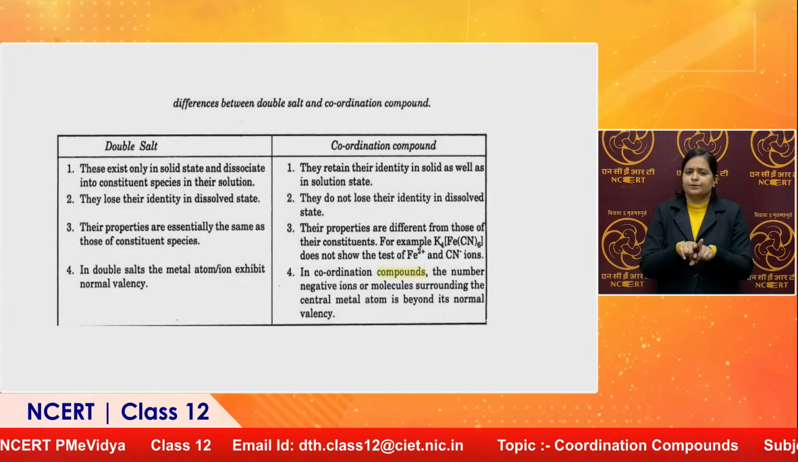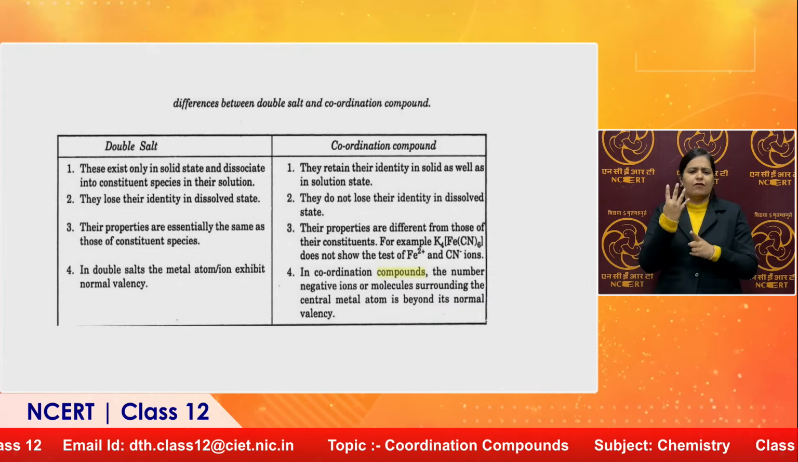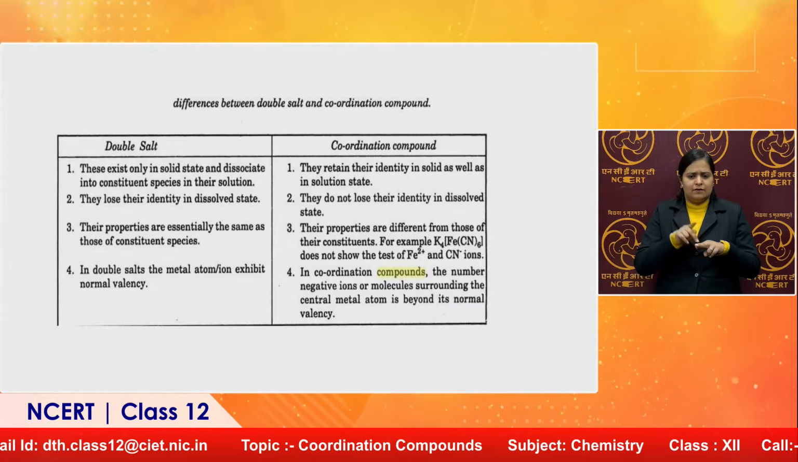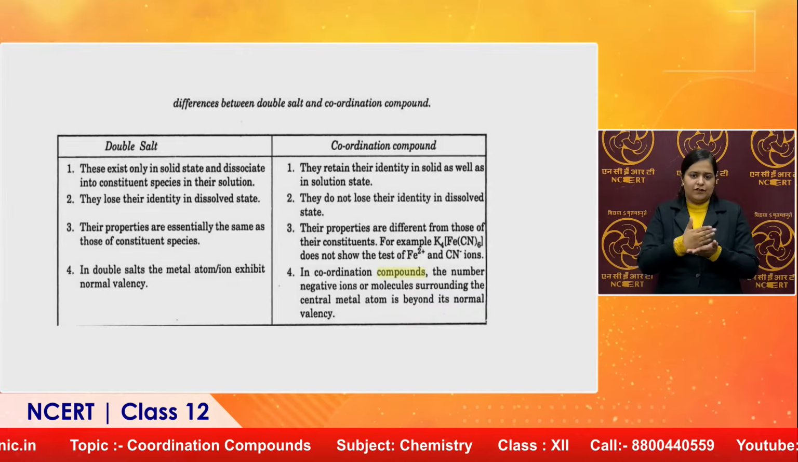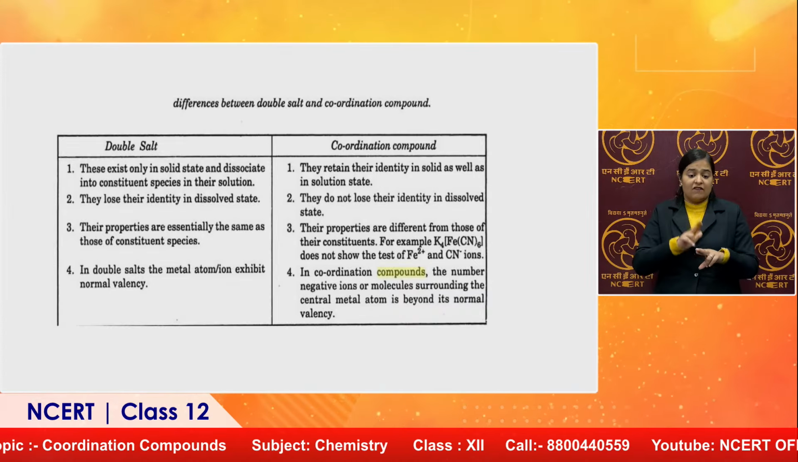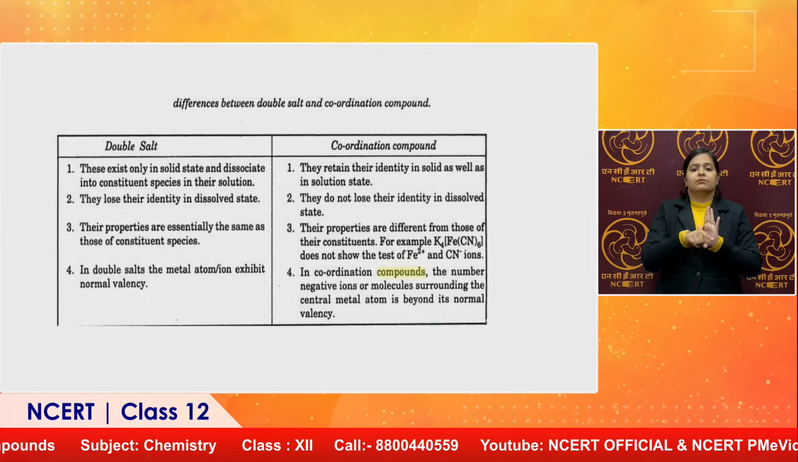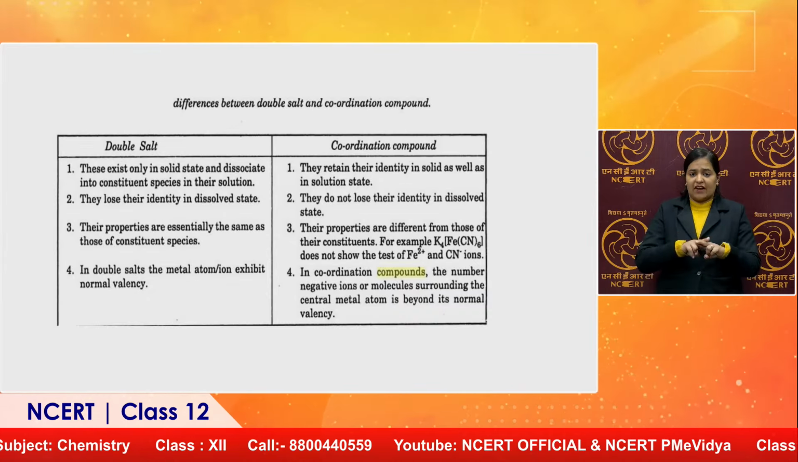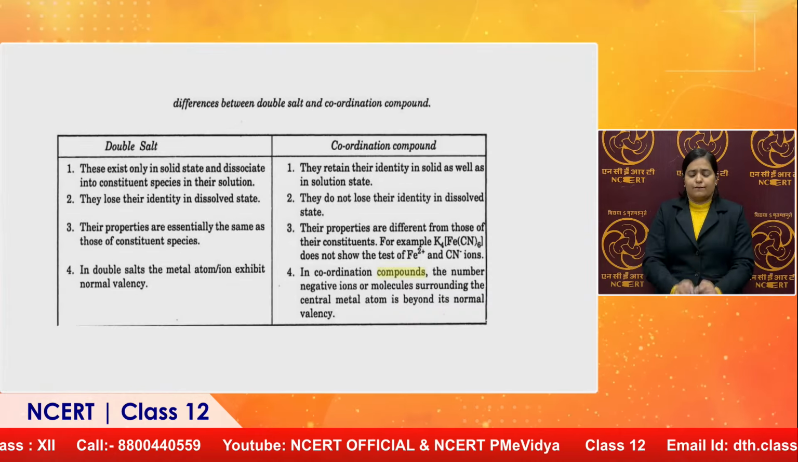Like in the case of K4[Fe(CN)6], when it goes into aqueous form, it dissociates, potassium becomes positive, and the one complex, [Fe(CN)6], becomes negative. So, the [Fe(CN)6] coordination sphere is not disturbed in solution in the case of a coordination compound.